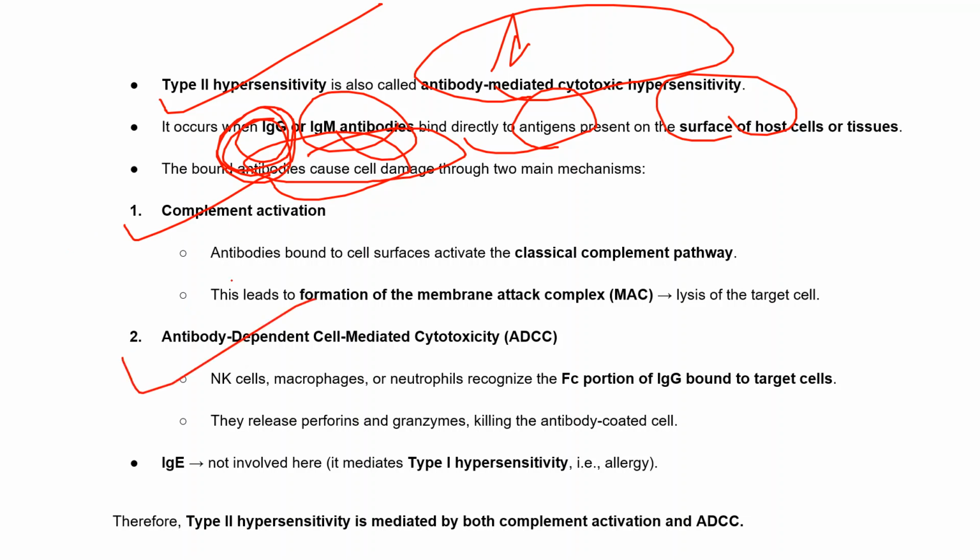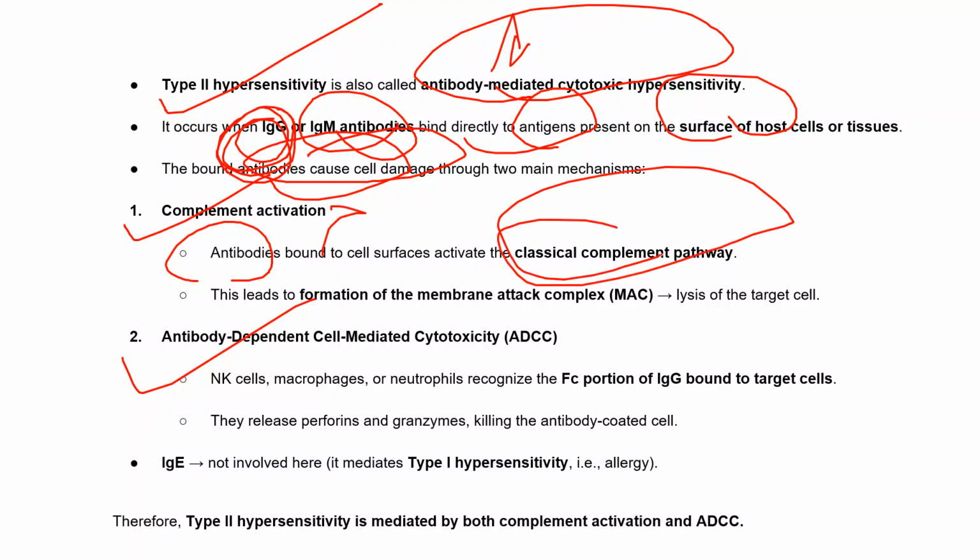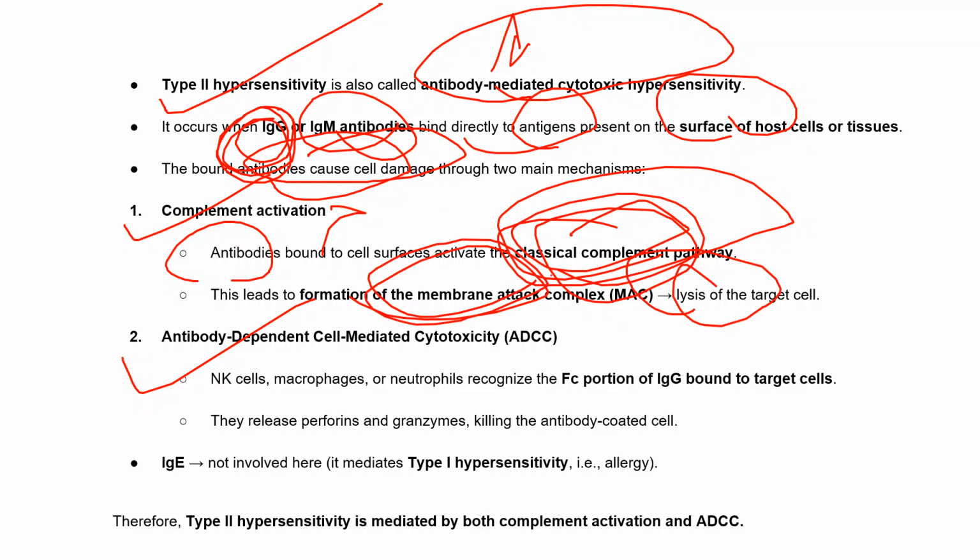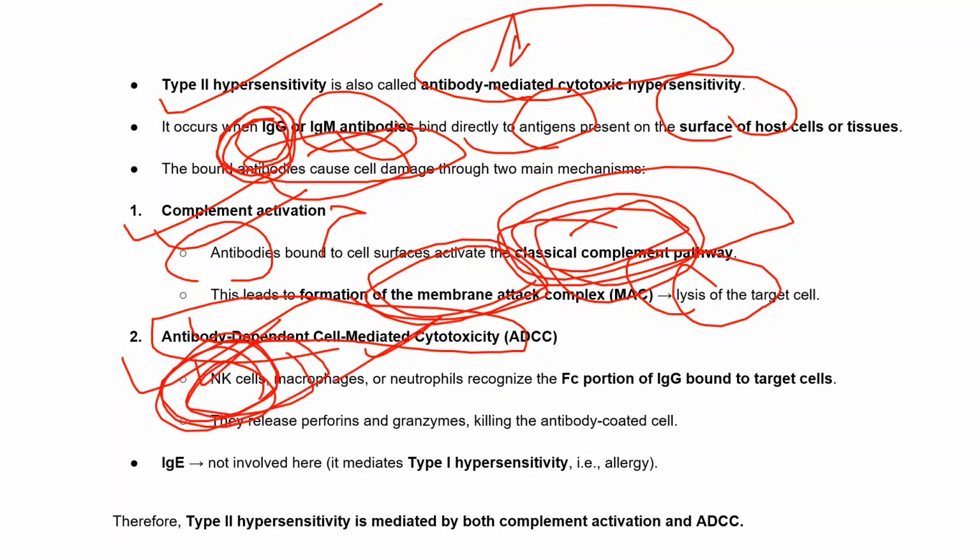Complement activation: here the antibody bound to the cell surface activates the classical complement pathway. As I mentioned in the previous class, this is how the classical complement pathway happens. They form the MAC complex, the membrane attack complex, and lyse the target cells. So that is the first way. Another way is through the ADCC pathway. Here, the role of natural killer cells is very important, as these are the cells which help in the ADCC process.